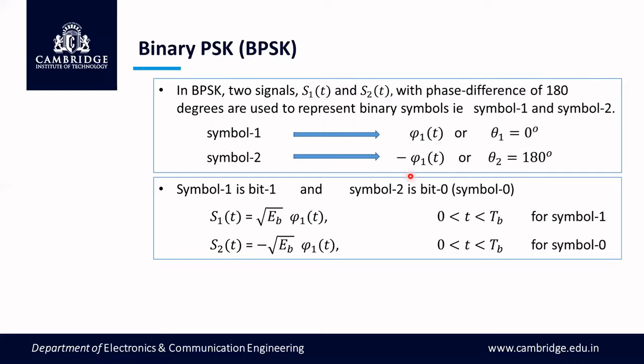Accordingly, the chosen signal for transmission is phi1 of t. The phi1 of t is called the basis function, which will represent the carrier of the BPSK signal later. This phi1 of t will have equal amplitude but with opposite polarity, plus and minus. So positive amplitude may represent symbol 1, and negative amplitude may represent symbol 0.